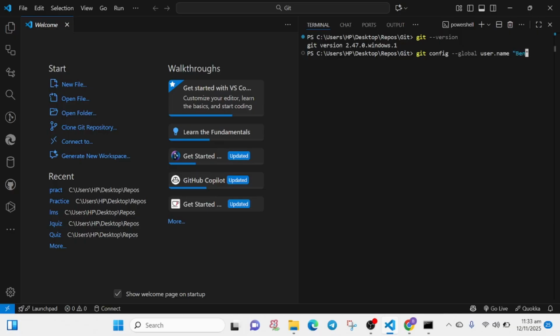So let me just use Ben for now. You can also use the same command, username dot email, and this time you don't have to use the double quotes. You can just use your email, right? So let me use a random email, paloma1 at gmail.com. So we've set up our two details for Git.